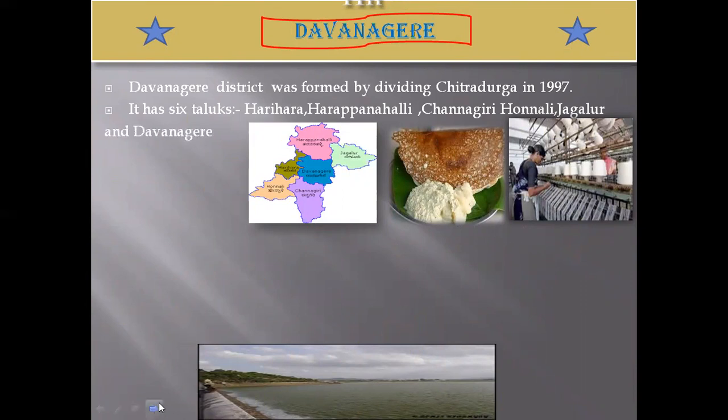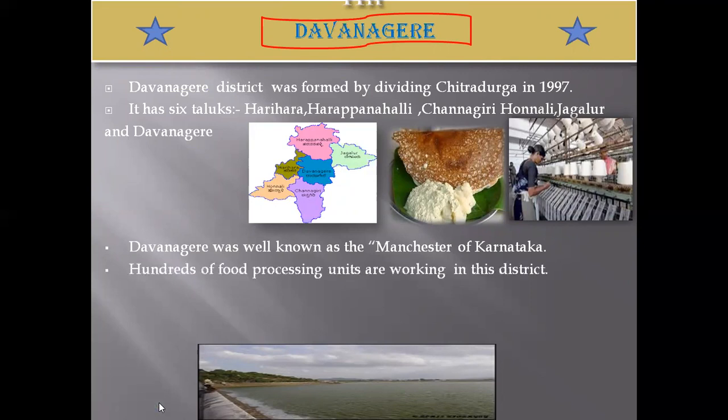And it is also well known as the Manchester of Karnataka, because in Davangere we can see very famous cotton hubs. And hundreds of food processing units are working in this district. And also the famous education center, Bapuji Educational Institution, is located in Davangere.